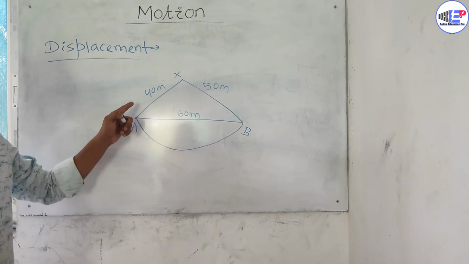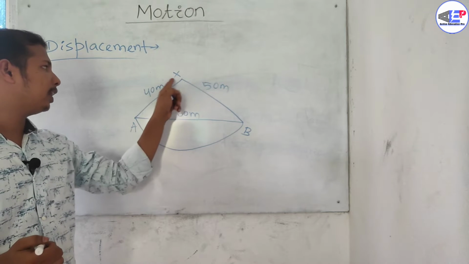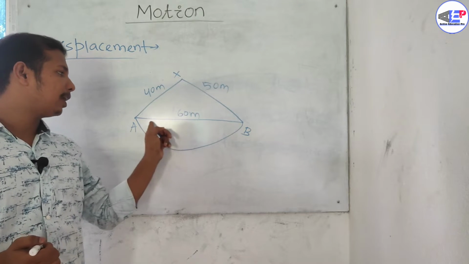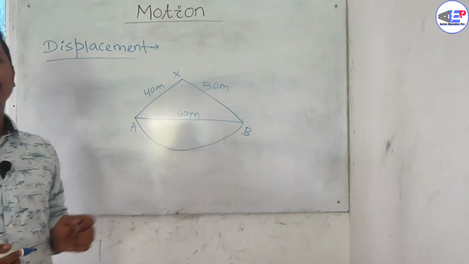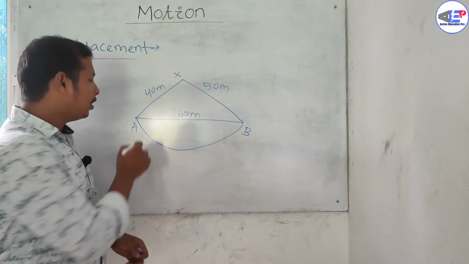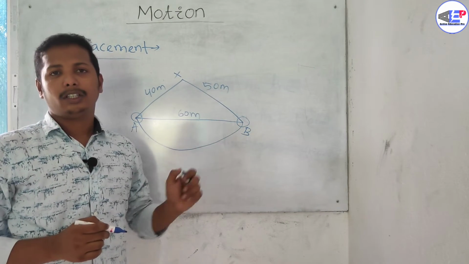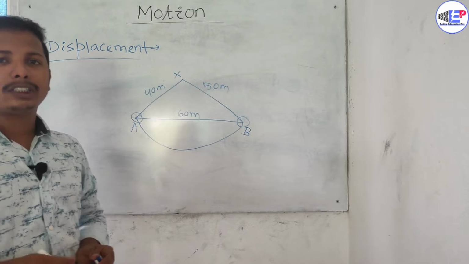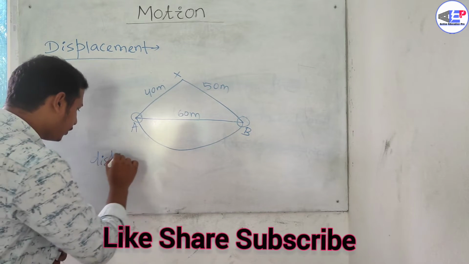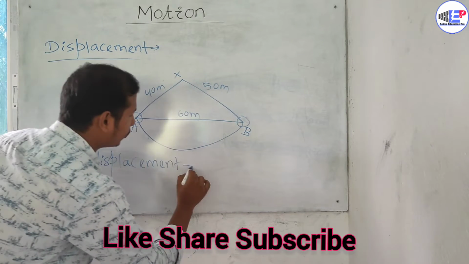So we see that if we go from A to B, there are three paths, that is from A to X and then from X to B, and this is a semicircular path, and third path is this. We see that the straight path, which is the shortest distance between the initial position and final position, will be the displacement. That is, here the displacement will be